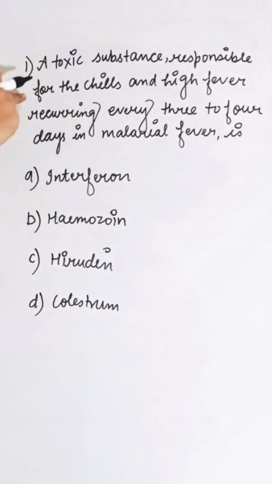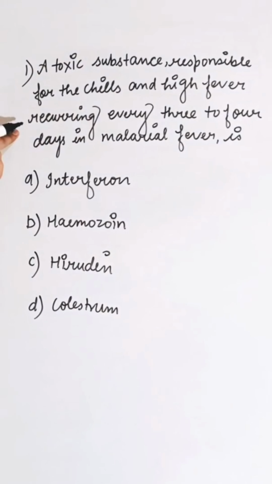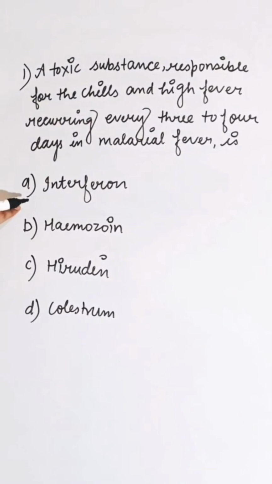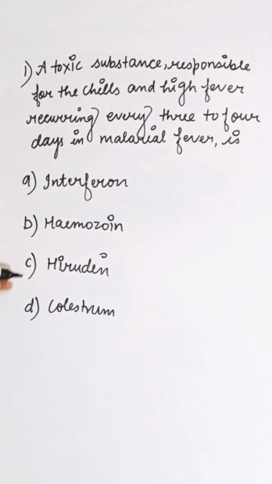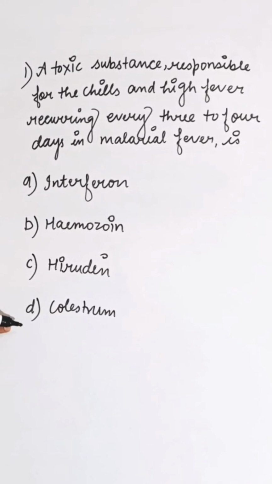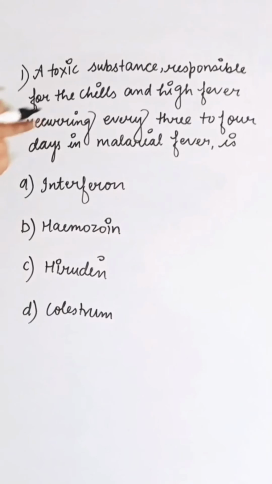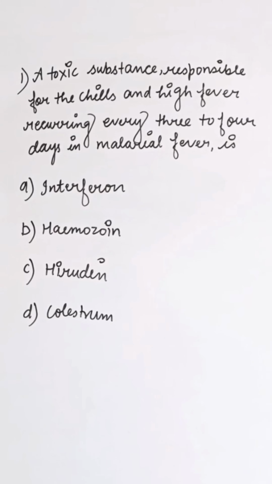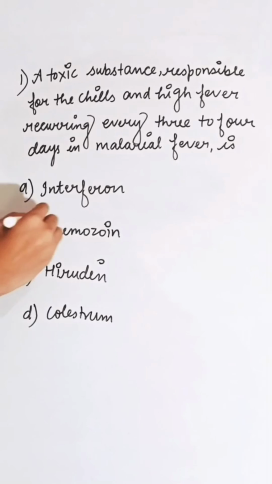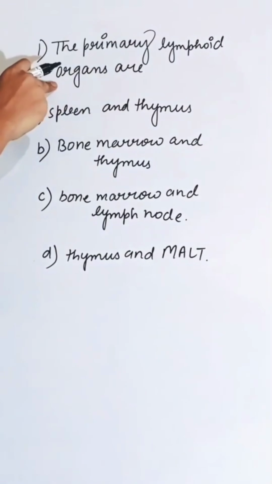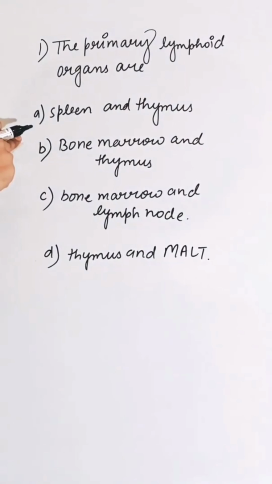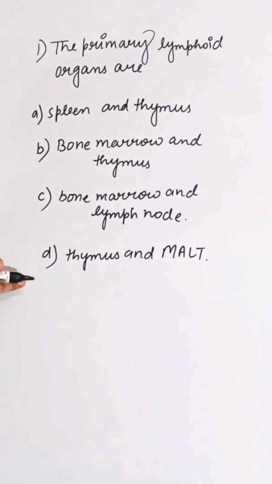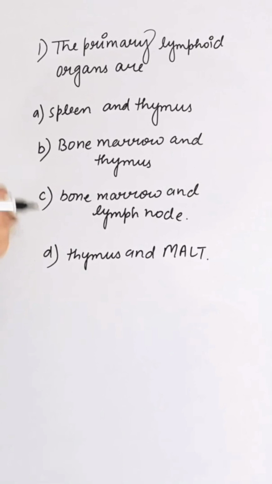A toxic substance responsible for the chill and high fever recurring every 3 to 4 days in malarial fever is first option interferon, second is hemozoin, third is uridine, and fourth is colostrum. Hemozoin is a toxic substance which is responsible for chill and high fever in malarial fever. So correct answer is B. Primary lymphoid organs are first option is spleen and thymus, second is bone marrow and thymus, third is bone marrow and lymph node, fourth is thymus and MALT. Correct answer is B.